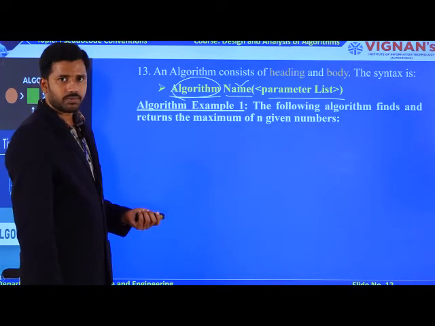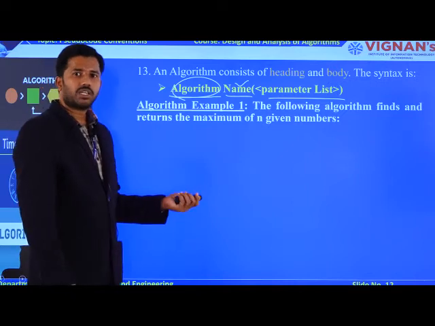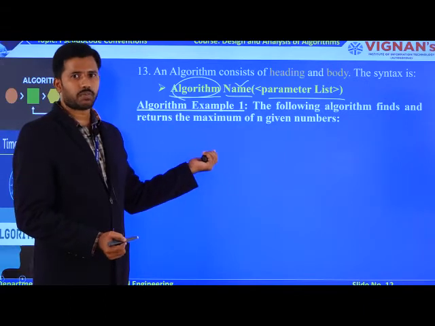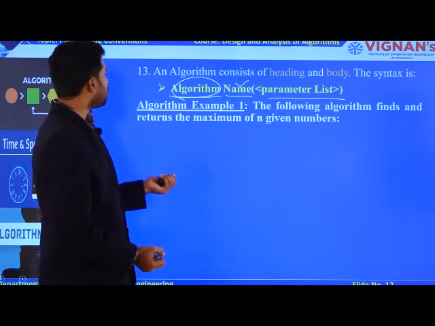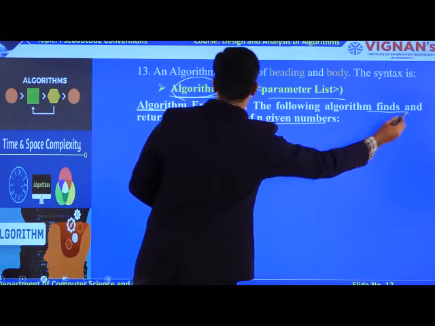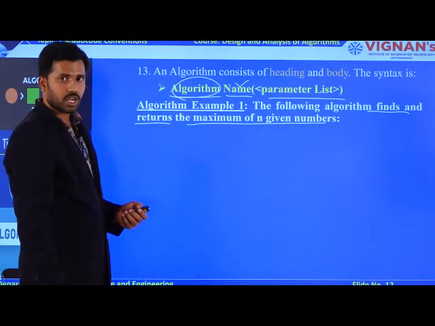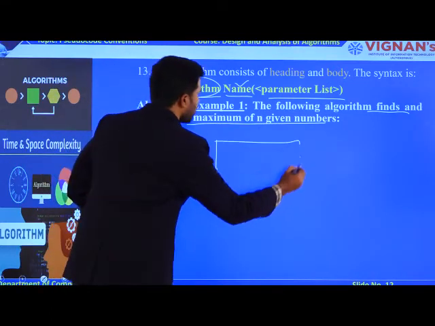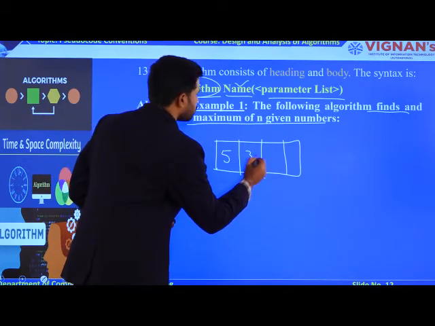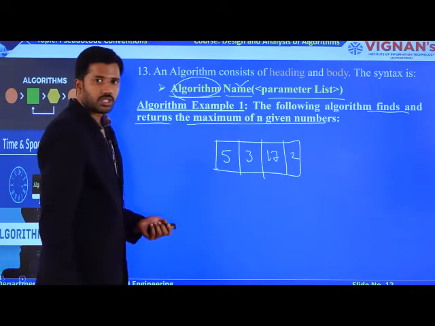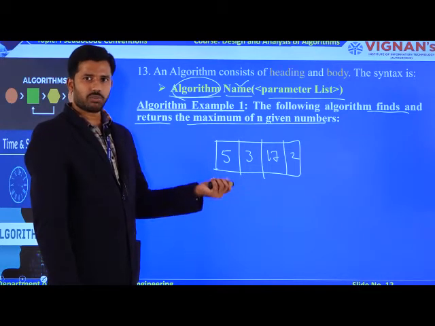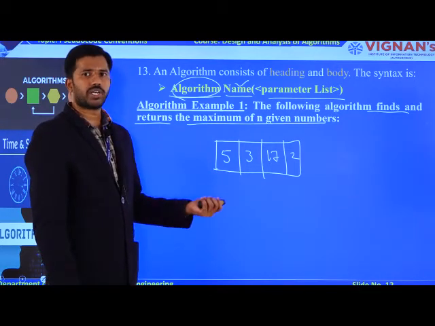Now we will see one example. So how do we apply the rules which we have learned so far to solve this particular task? This task is that you need to find the maximum element, as well as return that element. So how is the logic going to be? For example, I am going to take an array. My array contains elements like this. So this array contains how many elements? 4 elements. So your task is to find the maximum element among these 4 elements, as well as return the maximum element.